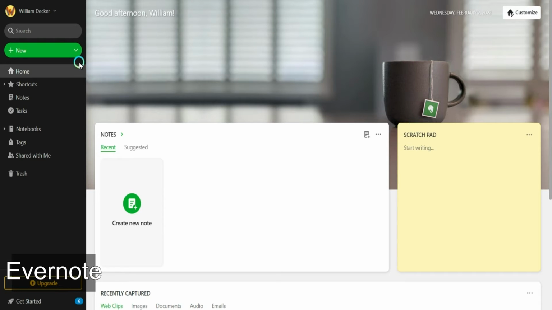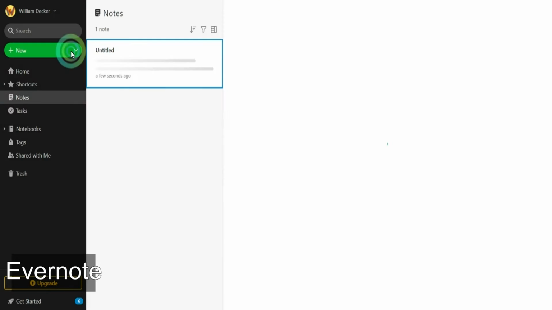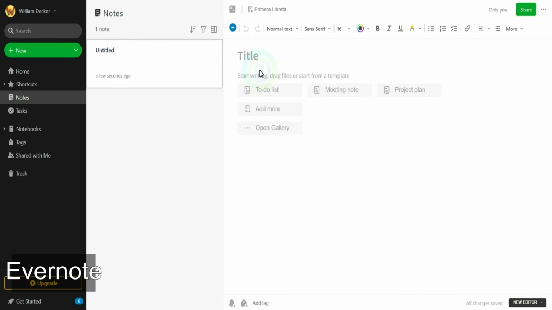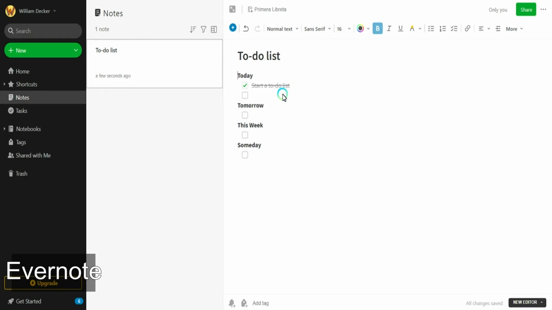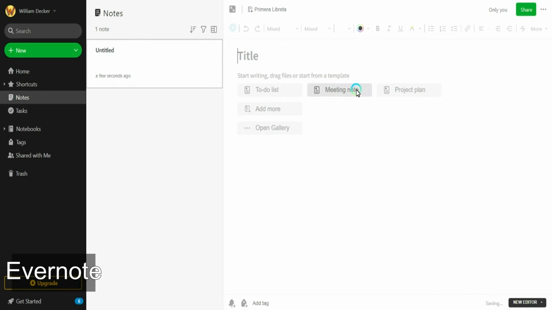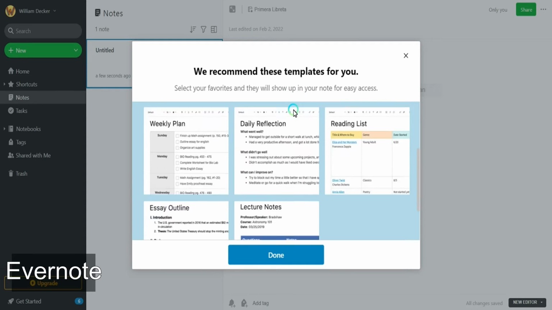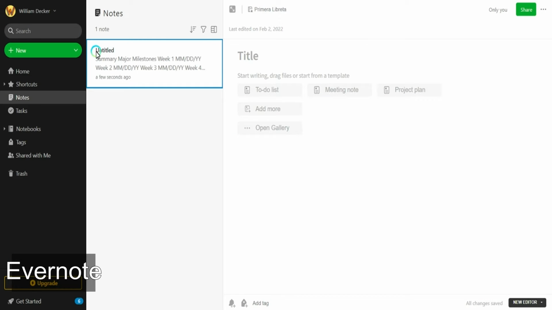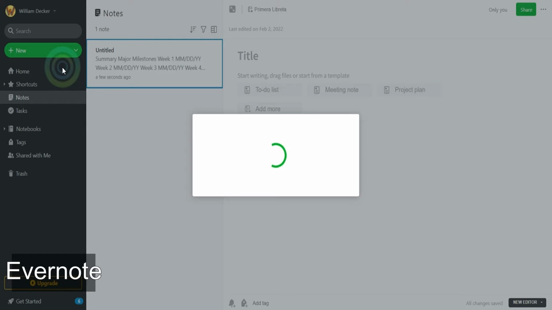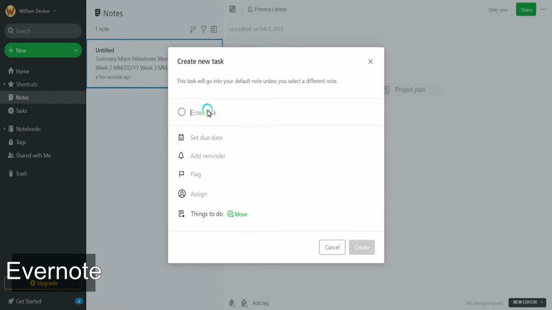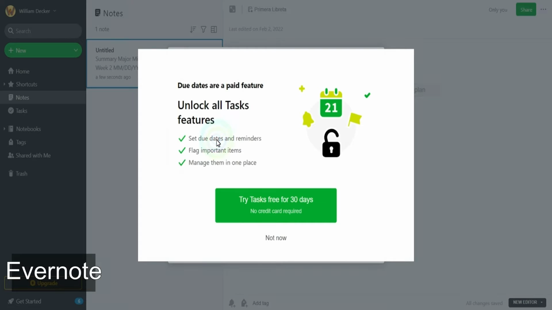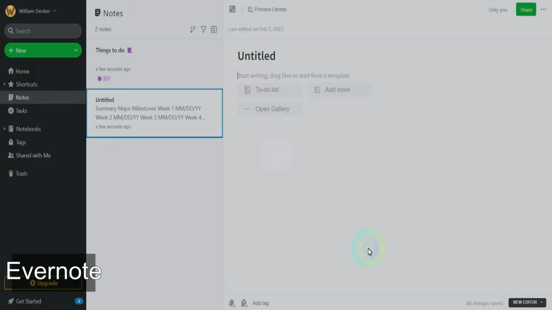Now Evernote. Evernote is focused on taking notes and tasks. It's quite similar to Notion but with less flexibility. It offers some templates of easy access, as you can see, and more specific ones. The tasks are a little bit limited in the free version, but you will still be able to create them. It's basically a note, but with more fields that you can access with the paid version.